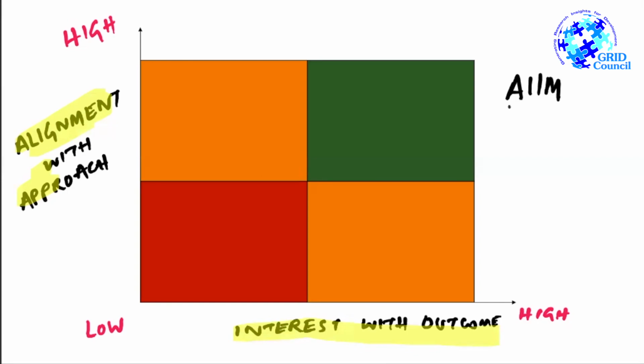In today's video, we shall make it more actionable. We shall be talking about the alignment, interest, and influence matrix developed by the Overseas Development Institute for its research and policy in international development study, the RAPID framework. It's the alignment, interest, influence matrix. So influence means what we have done is we already plotted all the stakeholders here. Stakeholders do have a lot of influence on the outcome. And this matrix is actually plotting the other two elements, that is alignment with approach and the interest with outcome.